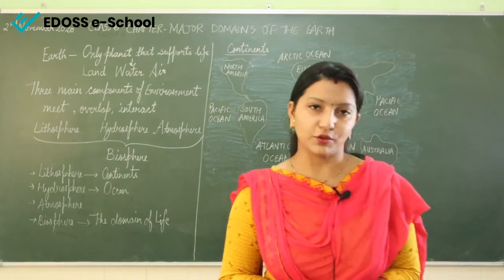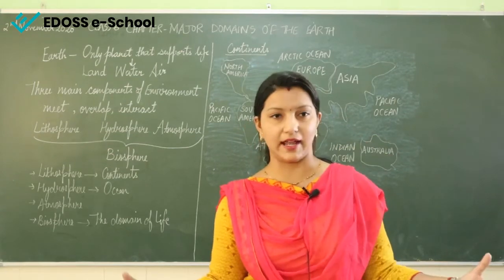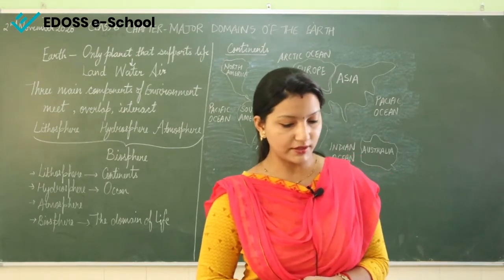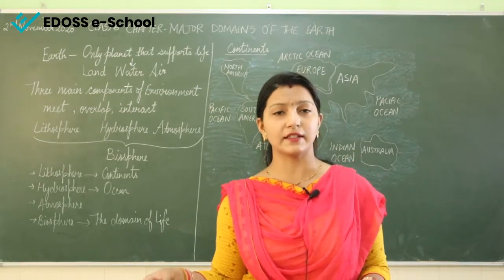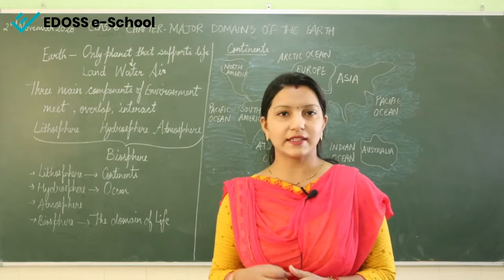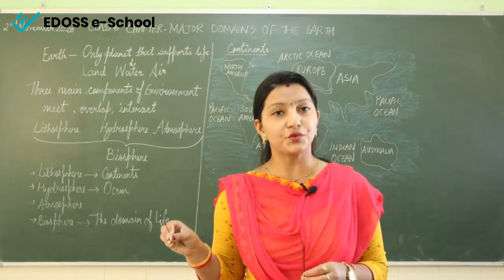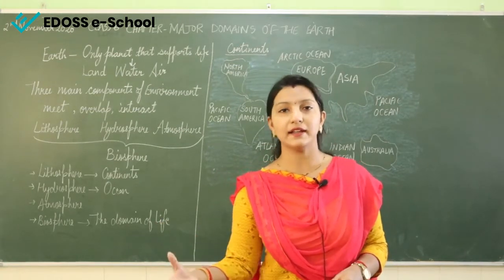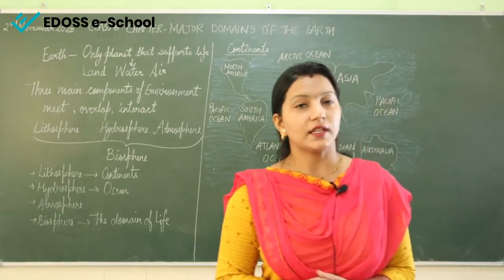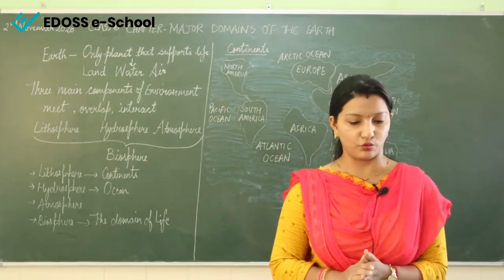Now coming to the lithosphere, it comprises rocks and land. In the land area we have rocks also. So the lithosphere comprises land and rocks. The soil present in our land consists of different nutrients which are important for all living organisms. For example, plants grow on the soil, and there are proper nutrients present in it. That is why the land supports life for plants. The main divisions of the Earth's surface are the continents and the oceans.